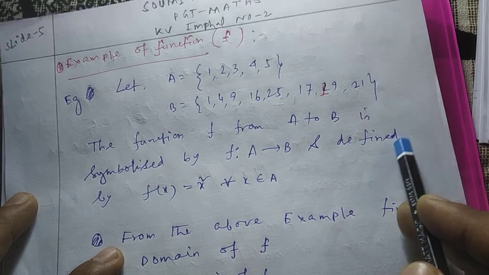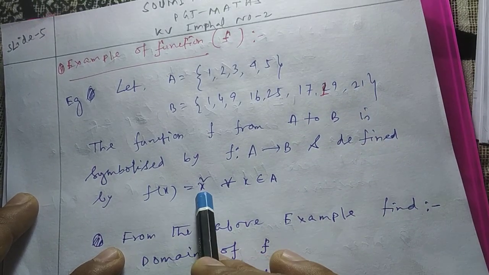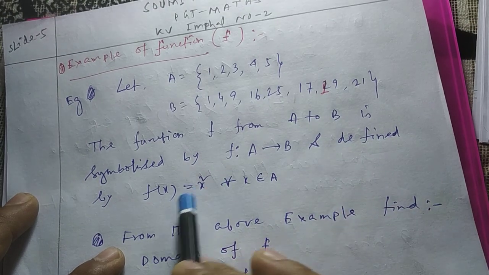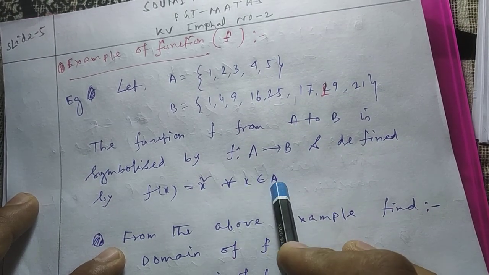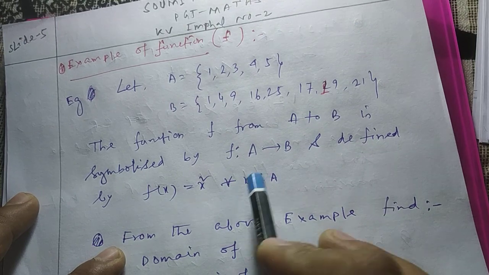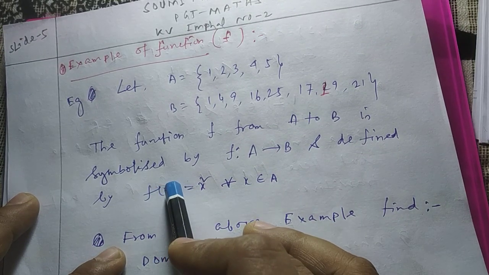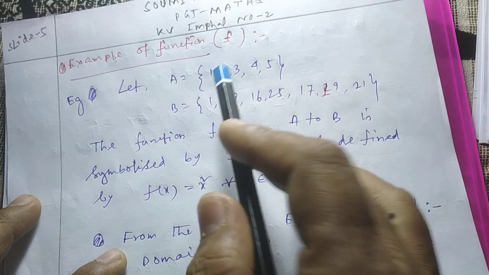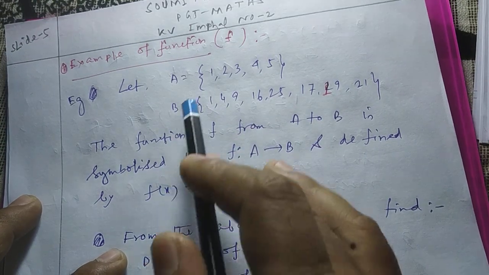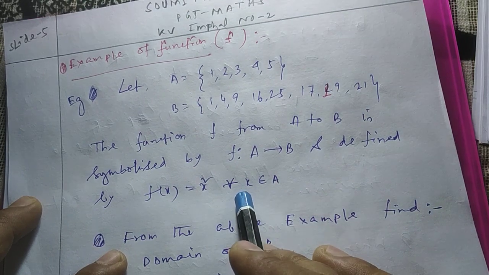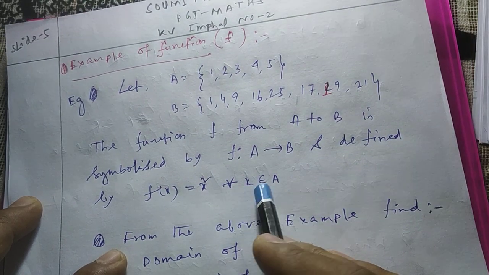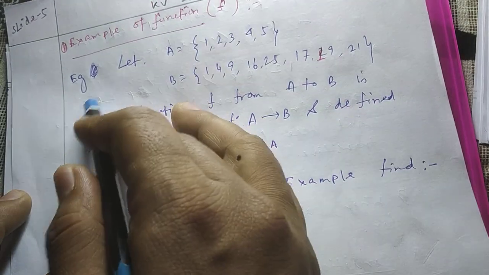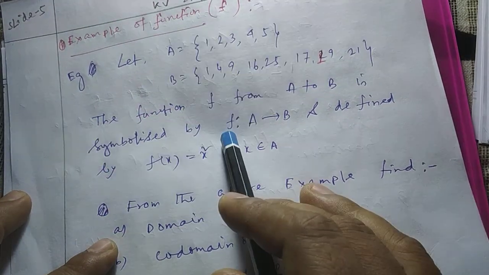And defined by, here I have taken f(x) equal to x square, for example. How is it defined here? f(x) is equal to x square for all x belongs to A. For all x belongs to A means all the values of x will be coming from set A. That means we have to pick up all the elements of x from set A. That means here x will be 1, 2, 3, 4 and 5. It is the given function. It will be given to you.